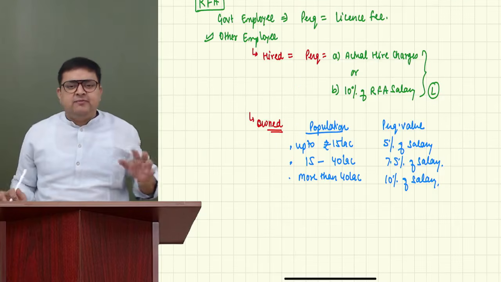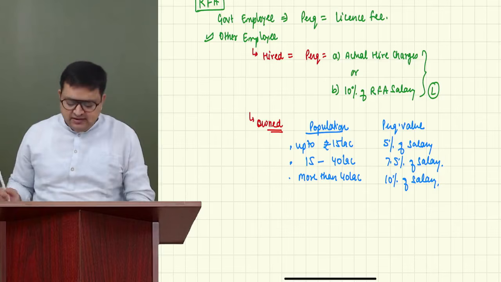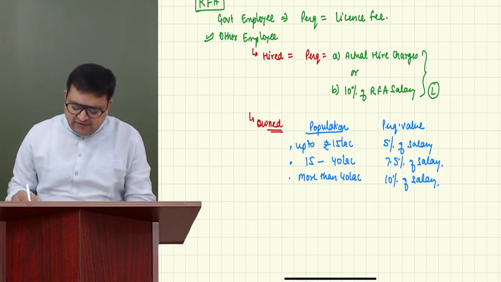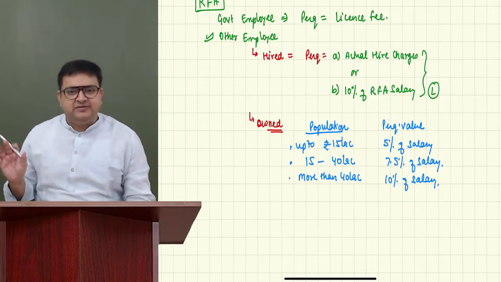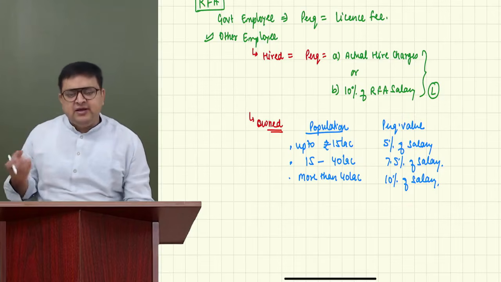And guys, the concessional amount is also very easy. See, this is the perquisite value of rent-free accommodation. So first compute RFA, and if anything is recovered from the employee, subtract that.